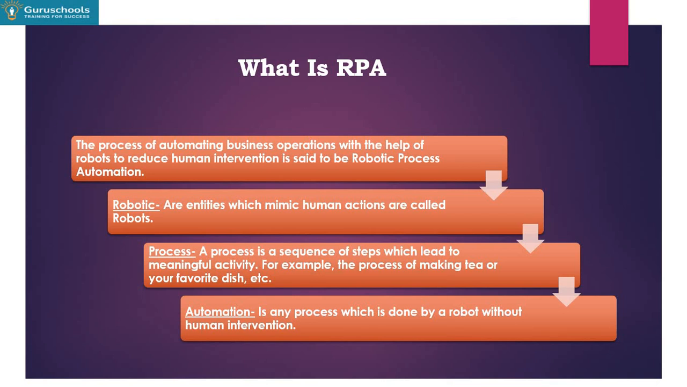What do you mean by process? Process means any meaningful sequence of steps which results in a meaningful output. For example, anything like making your tea or coffee. It might be any process which we do on a day-to-day basis, and we can automate it with the help of robotic process automation. And what do you mean by automation? Automation means any process which is done by robots without human intervention. So this is about what is RPA.